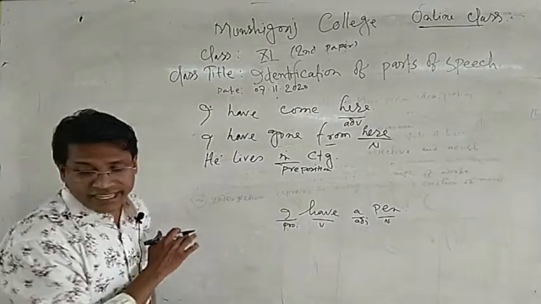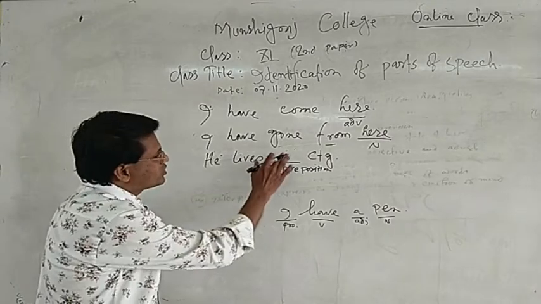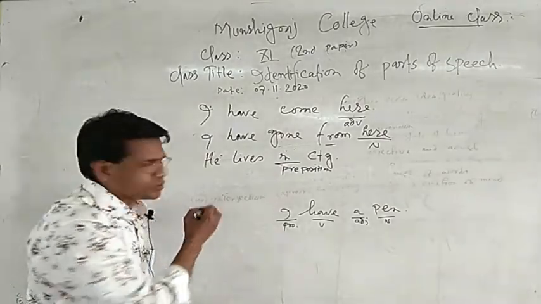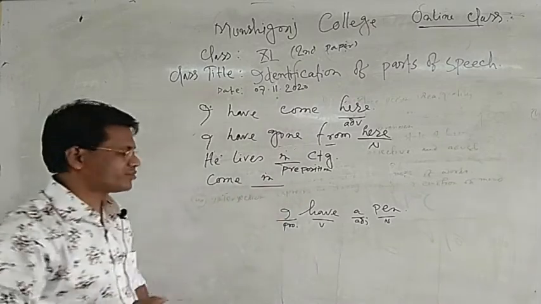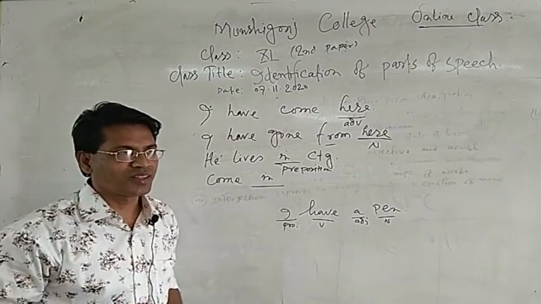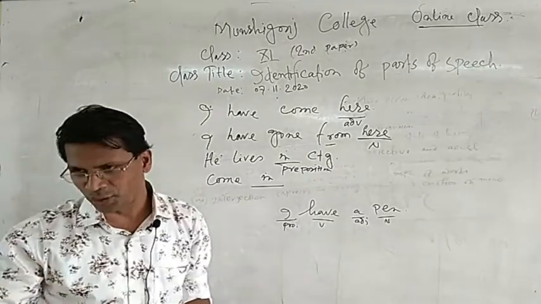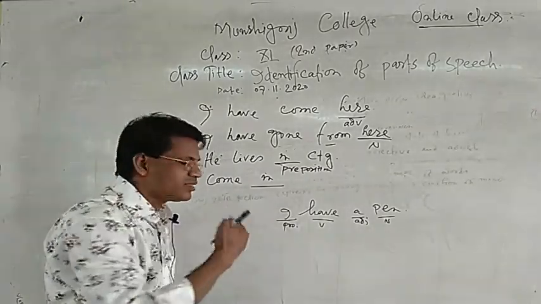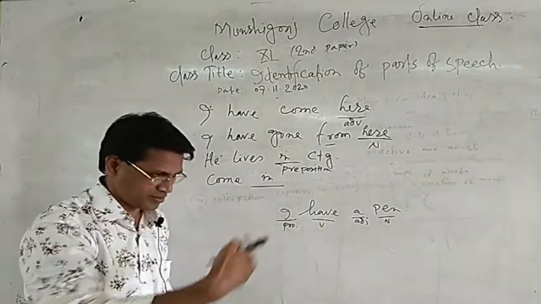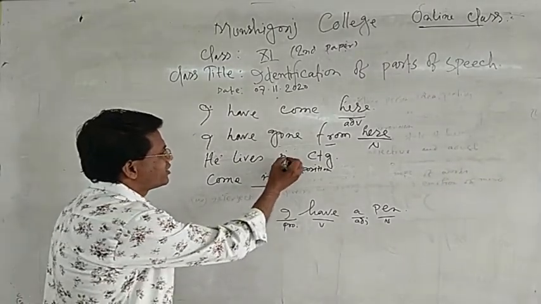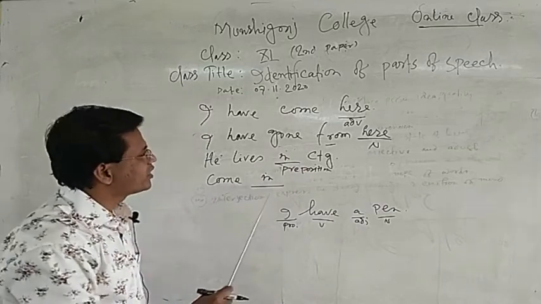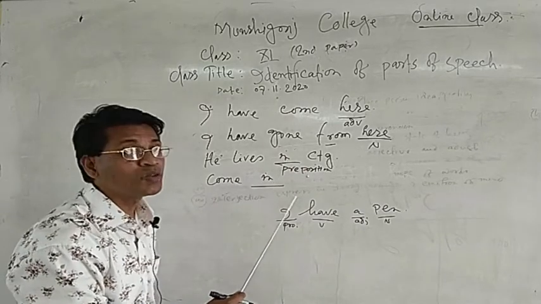But in the next line, we will use this preposition. Suppose, coming. That's it. Come inside in a room. Coming inside. So here, in the first sentence, "in" has been used as a preposition.